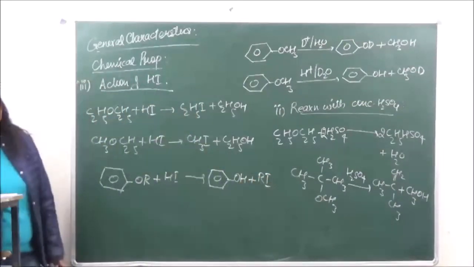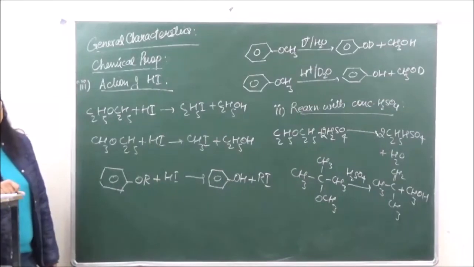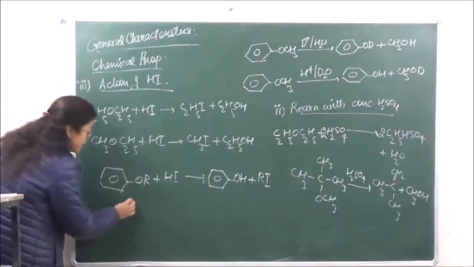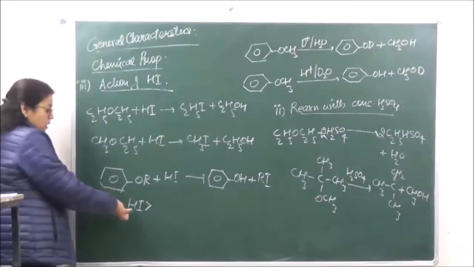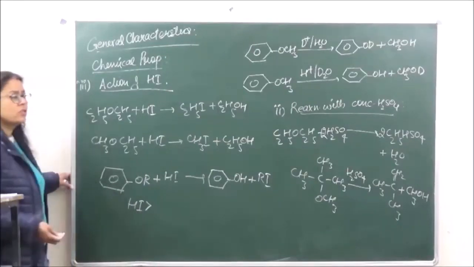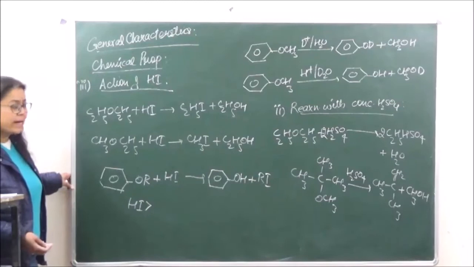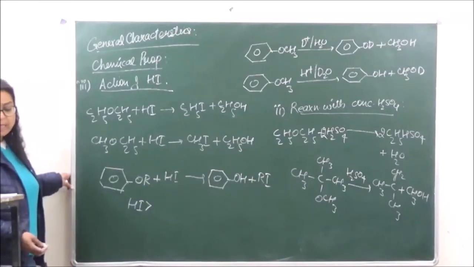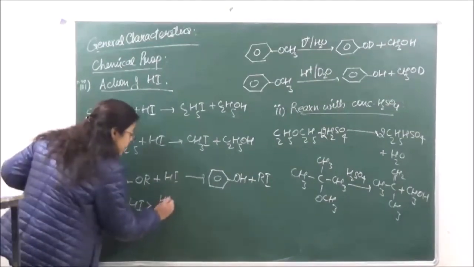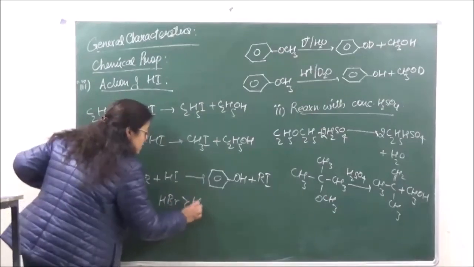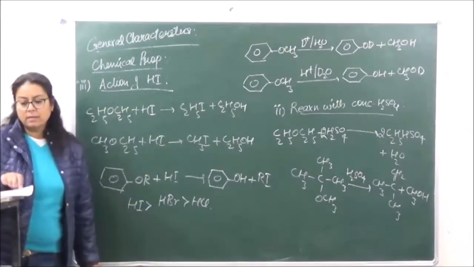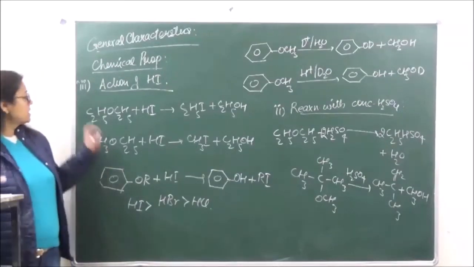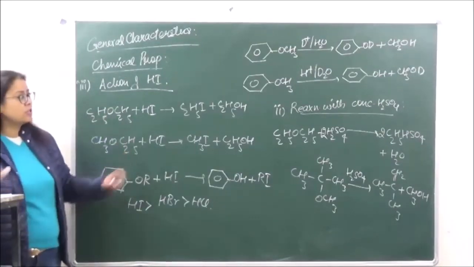Alright. Right? So when we're talking of the order of reactivity of halogen acids, HI is going to be most reactive because of the low bond dissociation energy of hydrogen iodide over here. Iodine can be easily liberated. Then it is HBr, and then it is going to be HCl. Right? So this is the first type when we are taking the unsymmetrical ethers.